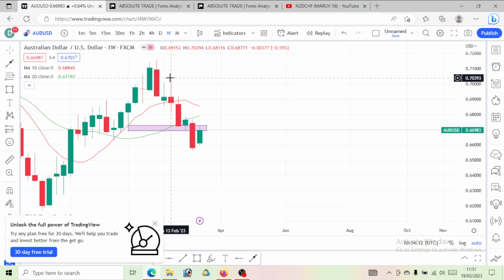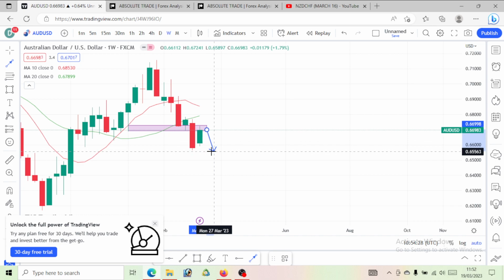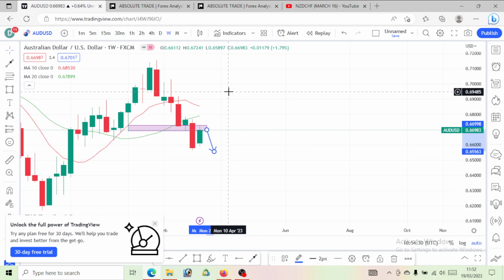A drop, a correction, another drop, a little bit of a correction. You can see it's our 20 period simple moving average. Then another drop has been made. After that drop, what do you expect next? A correction. So this correction has been made. So what next do you expect? Of course, another drop is going to be playing out on AUD.